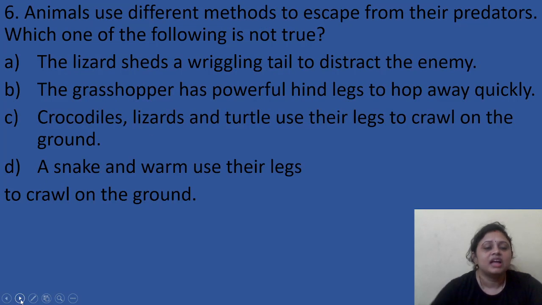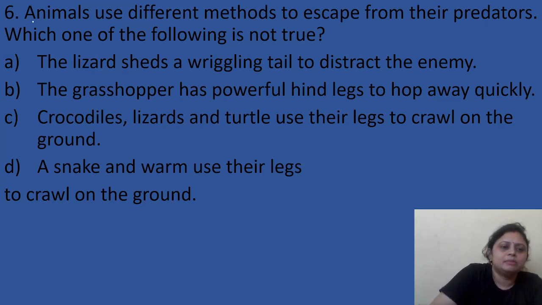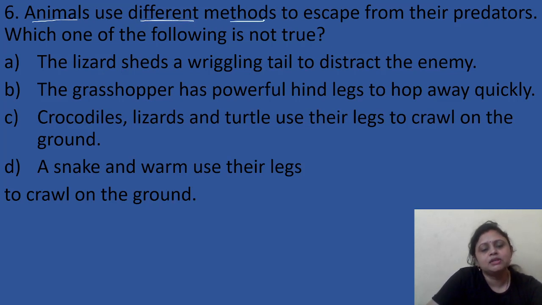Next is, animals use different methods to escape from their predators. Which one of the following is not true? Option A, the lizard sheds a wriggling tail to distract the enemy. Option B, the grasshopper has powerful hind legs to hop away quickly. Option C, crocodiles, lizards and turtles use their legs to crawl on the ground. Option D, a snake and worm use their legs to crawl on the ground. So we know that animals use different methods to escape from their predators. So what do they do?